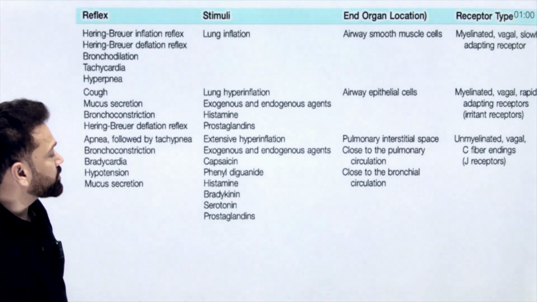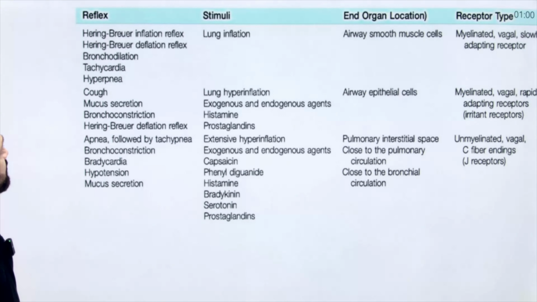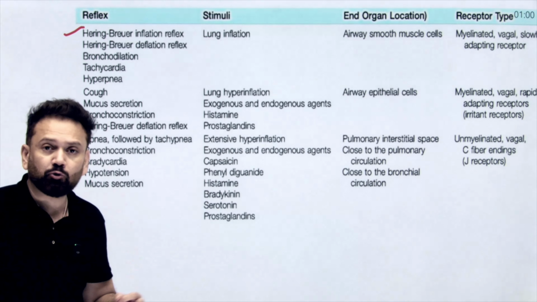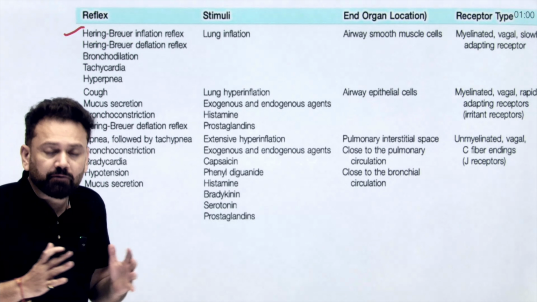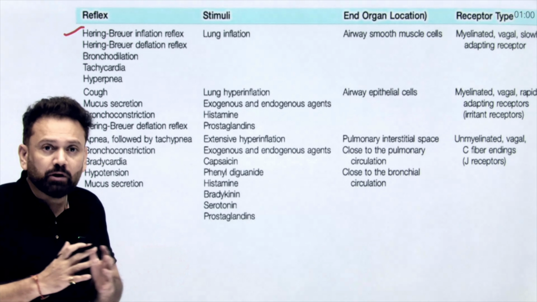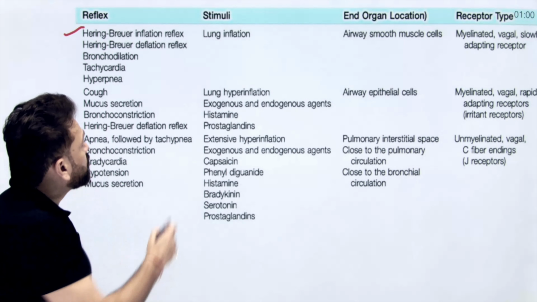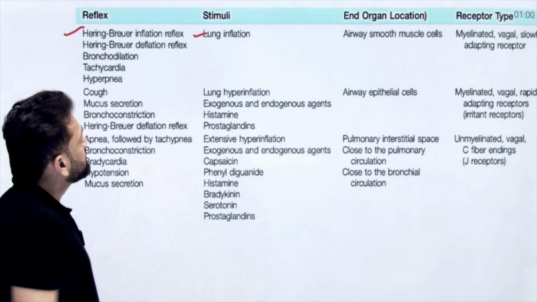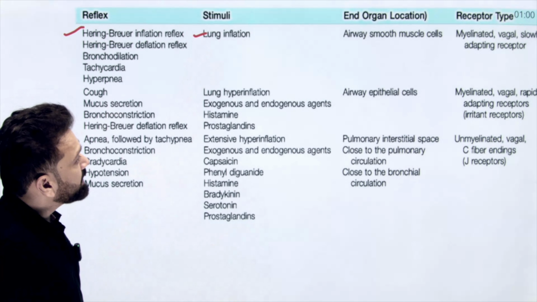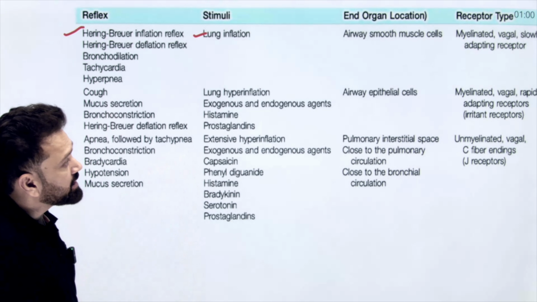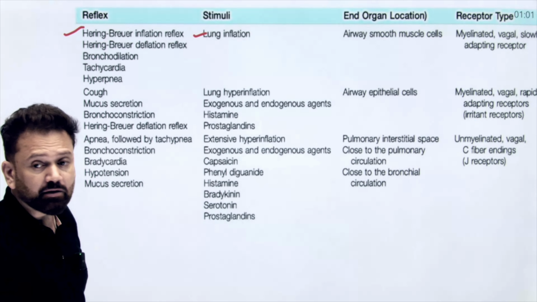Concept. Now coming to a few of the reflexes. For example, Hering-Breuer inflation reflex. I told you just now that lung overinflation will inhibit further inflation. So lung inflation will be inhibited, the end organ will be airway smooth muscles, and the receptor type will be vagus nerve. I told you it is the vagus nerve.